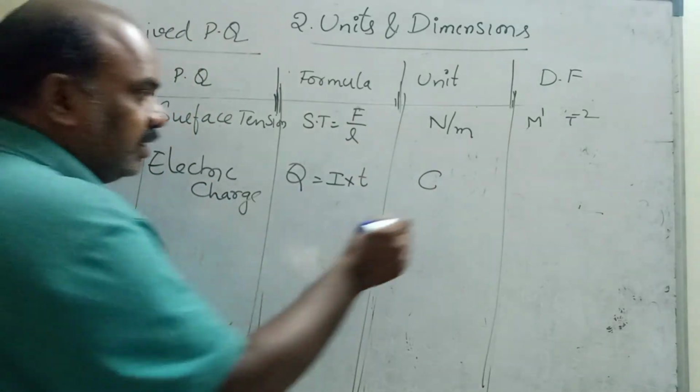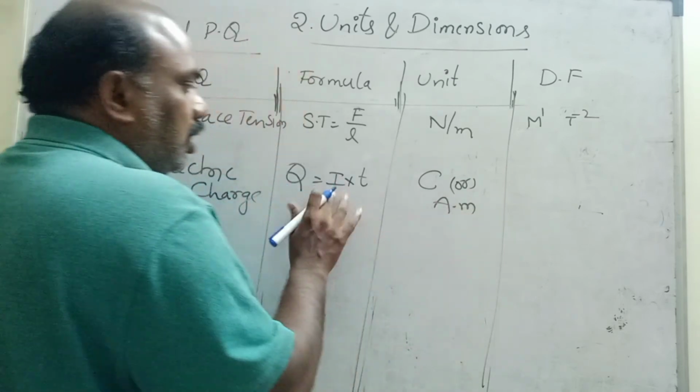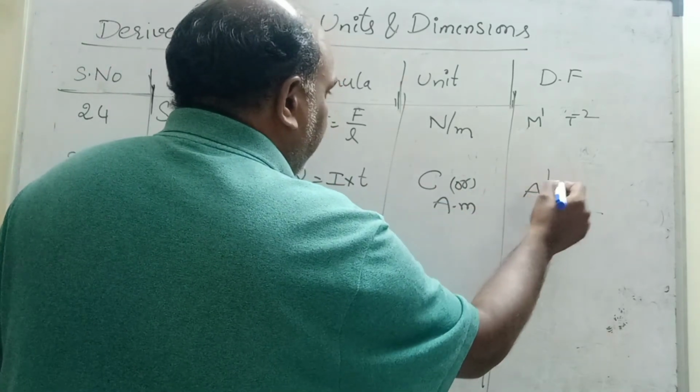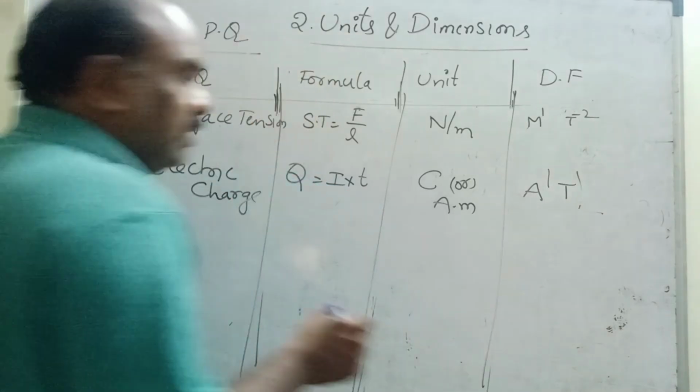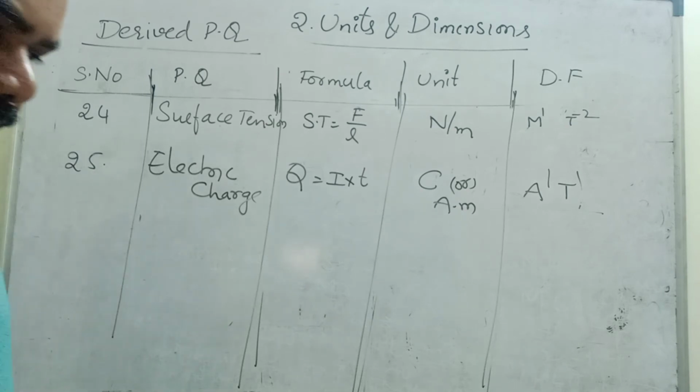Coulomb is a scientist. Or you can write it as ampere into second also. So the dimensional formula is A1 T1, because current is a fundamental physical quantity. A1 T1 is the dimensional formula of electric charge.